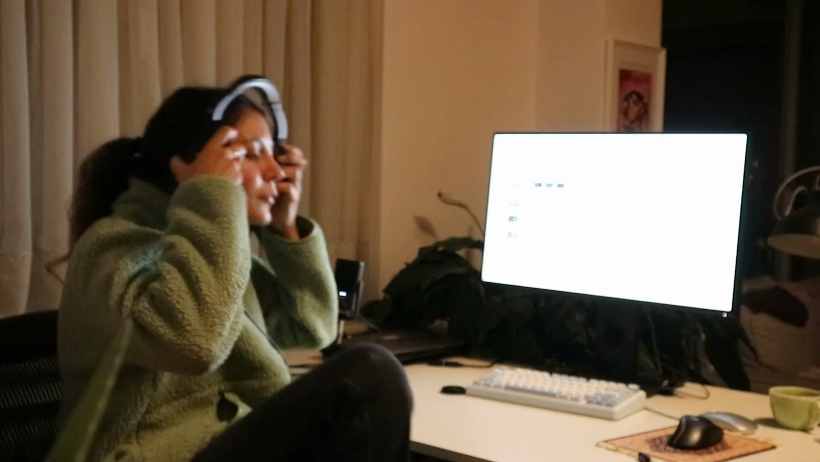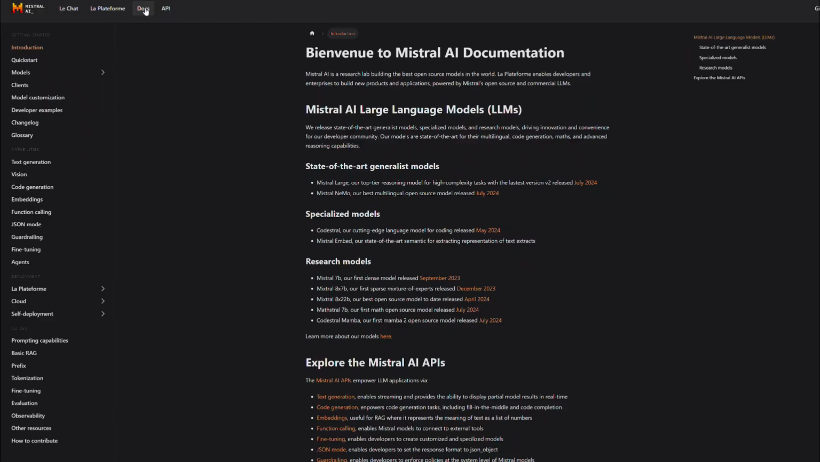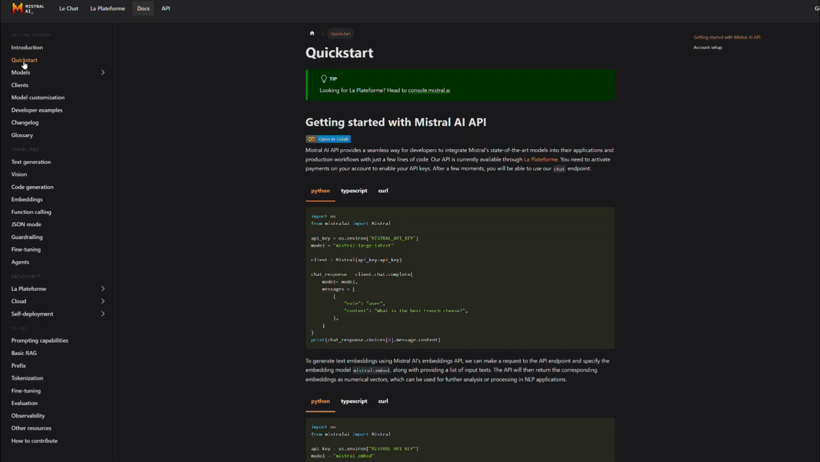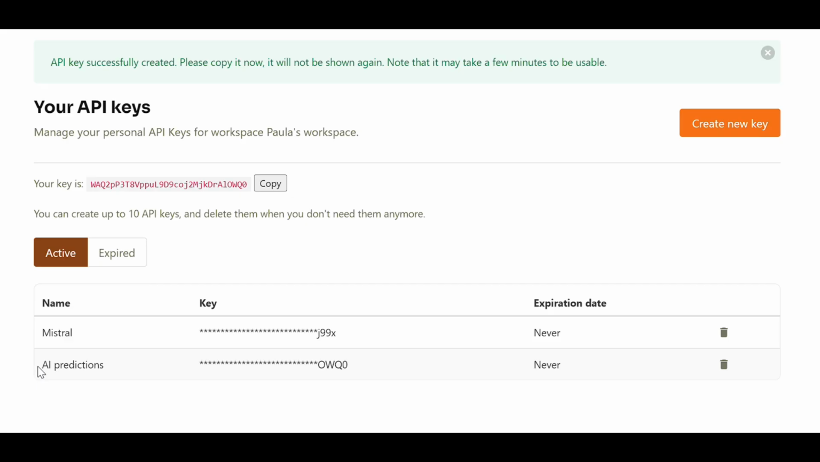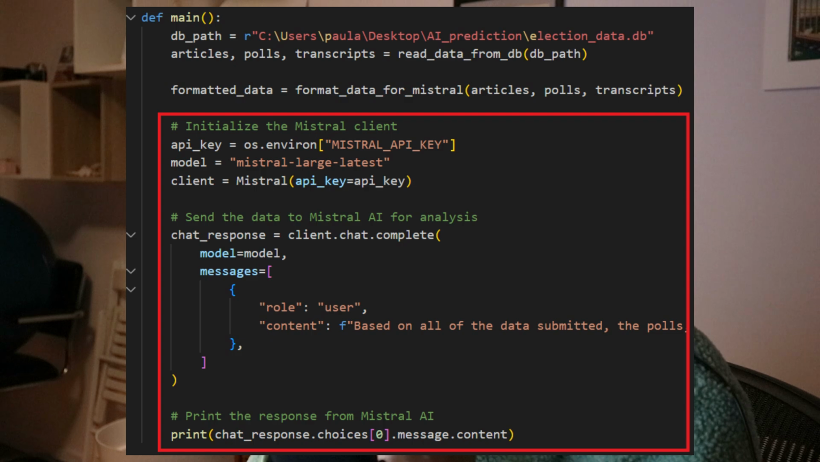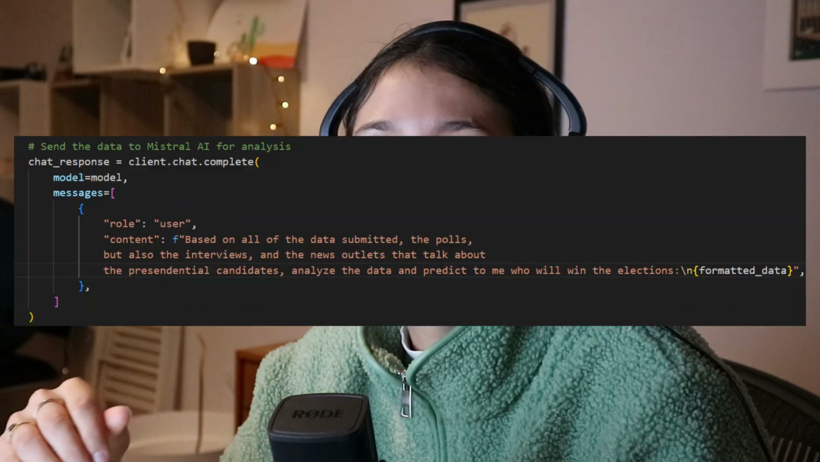I had never used Mistral before, so I dove into their API documentation. It turns out it's actually pretty straightforward. First, I had to create an account, generate an API key, and also install their Python package. With the API set up, I used one of their quick start examples, and then I adapted it to my code. It was really easy to put together. You just had to give it the query that you wanted, and I entered the entirety of my DB to the AI, and based on that information, it could give some sort of prediction on who would win the election.